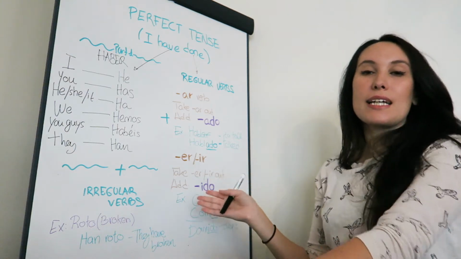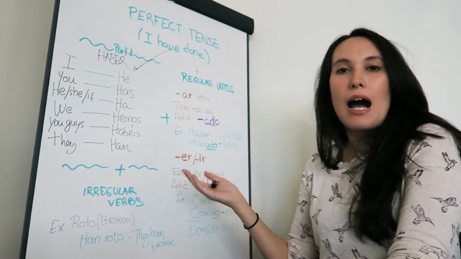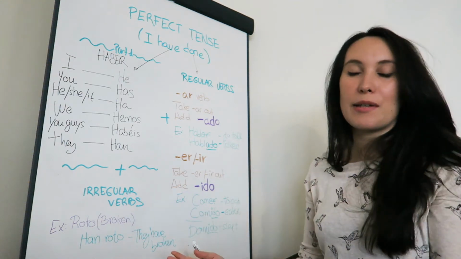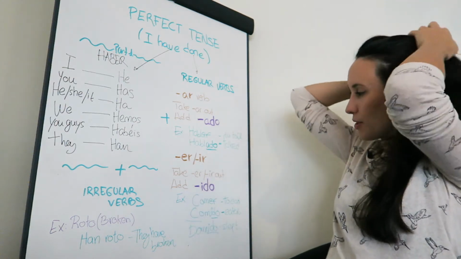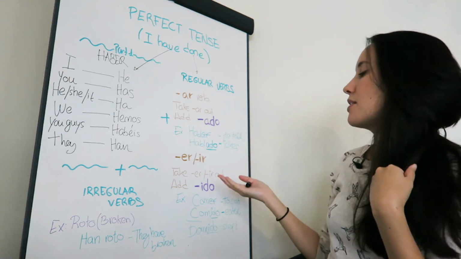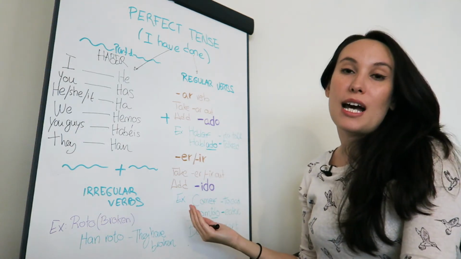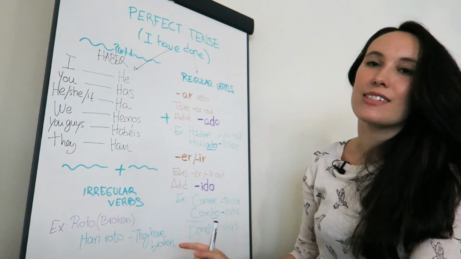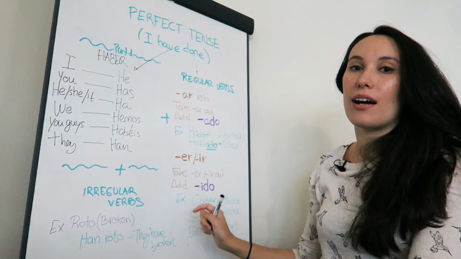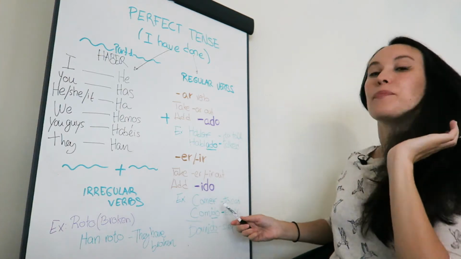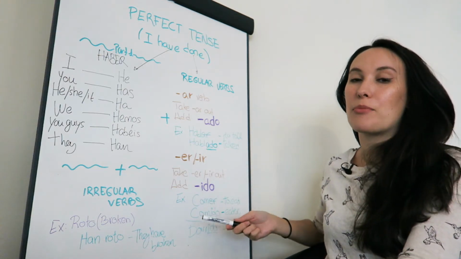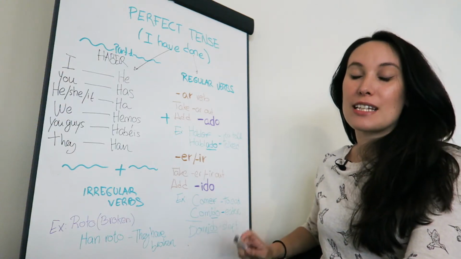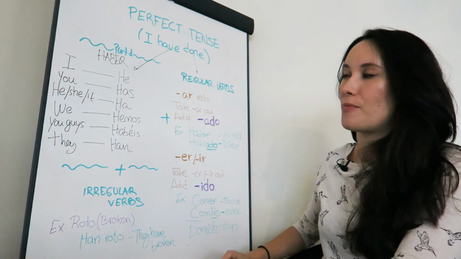Then I can obviously have an ER verb or an IR verb. In both cases, I'm going to do exactly the same thing. Again, I'm going to take the ending out, the ER or the IR, and I'm going to add ido this time. So it's not ado, it's ido. It's not ADO, it's IDO. For example, comer, to eat, I'm going to have comido, eaten. Dormir, to sleep, I'm going to have dormido.